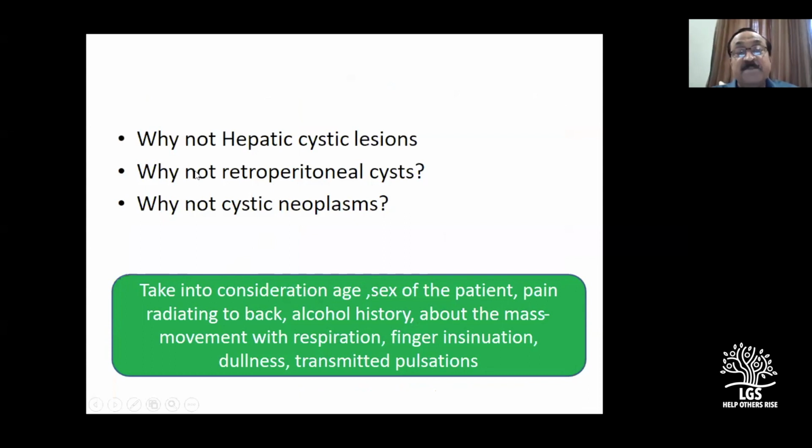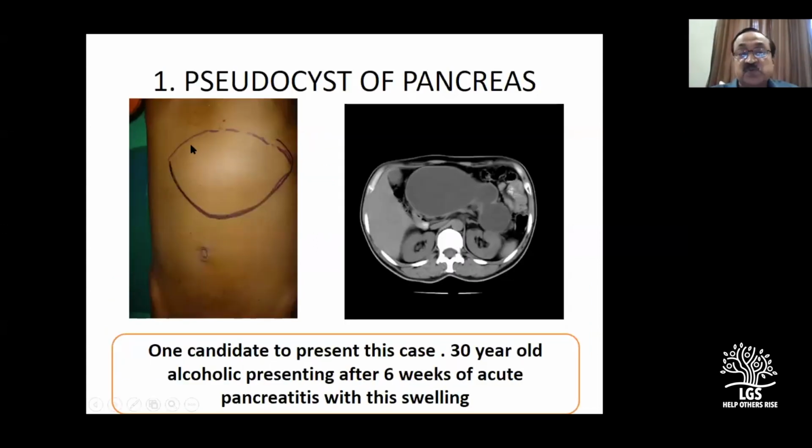But remember, I see your question, I have put it here. Somebody has answered hepatic cyst. Why not retroperitoneal cyst? But always remember, common things are common. When you give a diagnosis of a pseudocyst of the pancreas, I will not keep quiet.